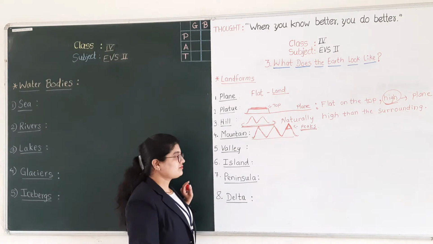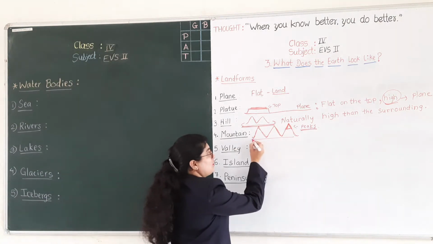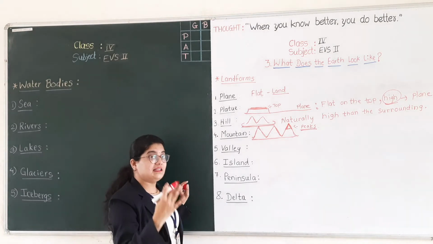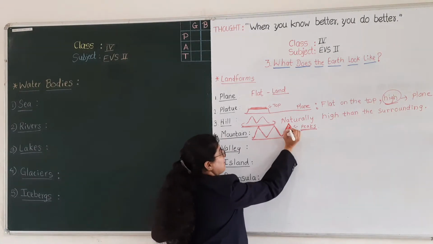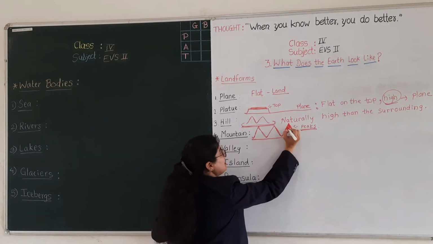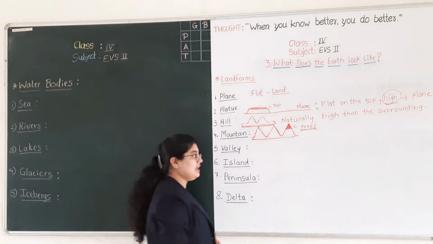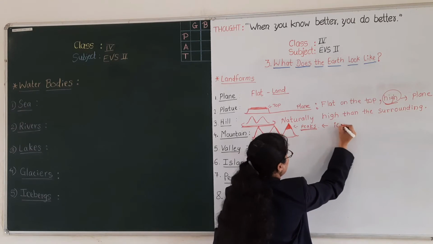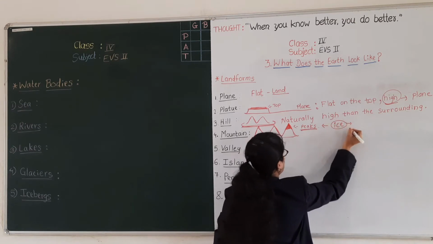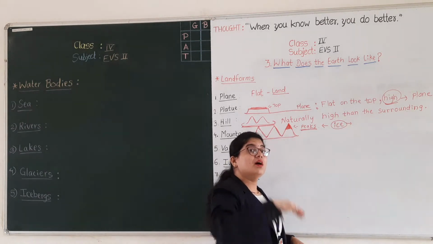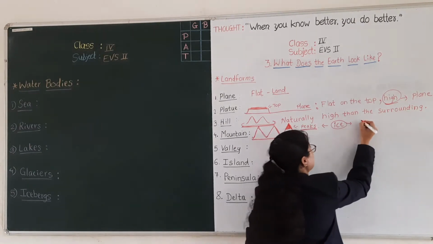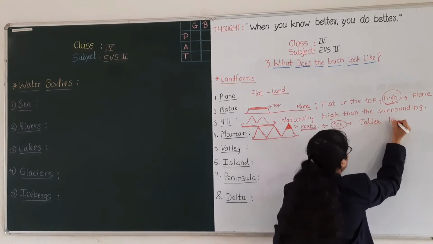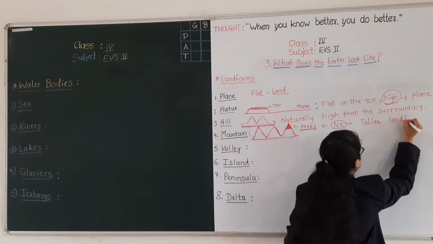These mountains are taller than the hills. Most of the mountain peaks are covered with ice. These are much taller landforms.